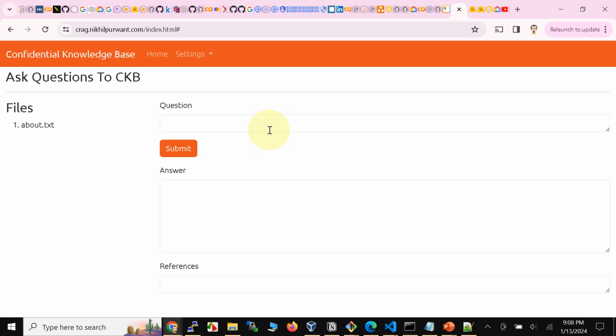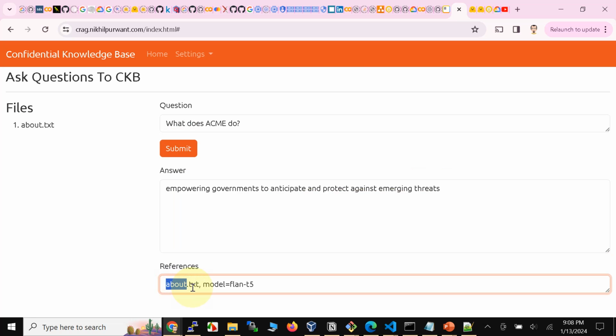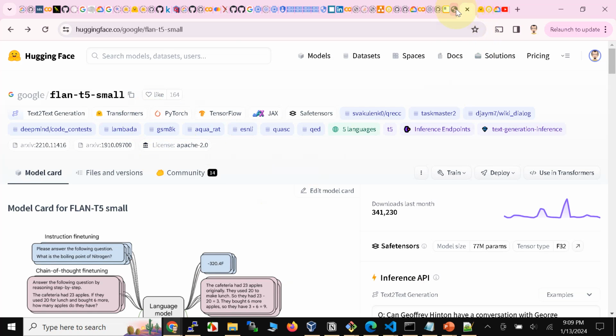All right, so let's go ahead and ask it a question. What does ACME do? Notice that it responds that it empowers governments to anticipate and protect against emerging threats. It also says that this information was found in the about.txt file, and the model that was used to generate this response was Flan T5 from Google. So here is that model.